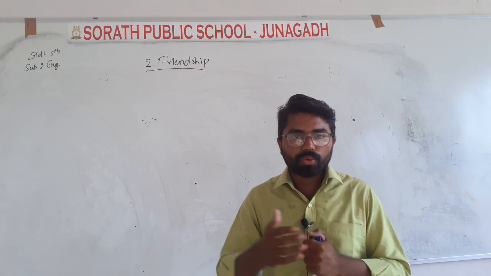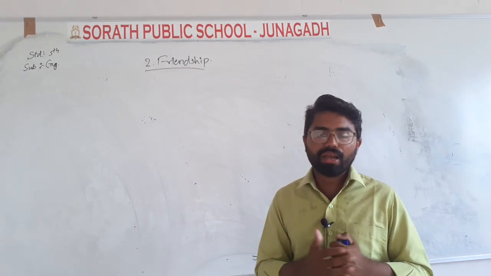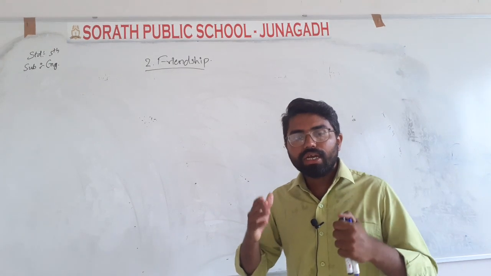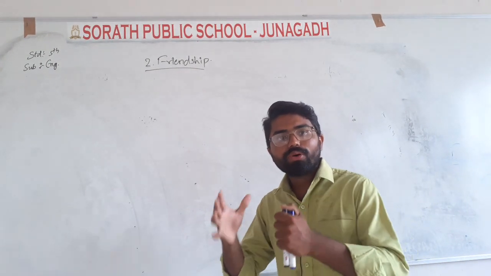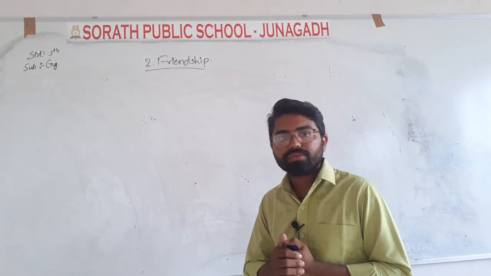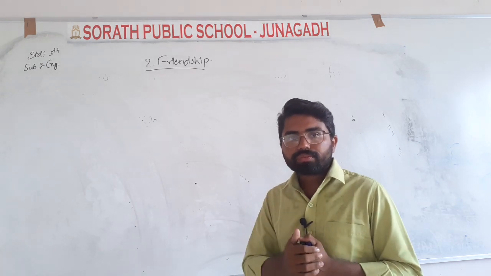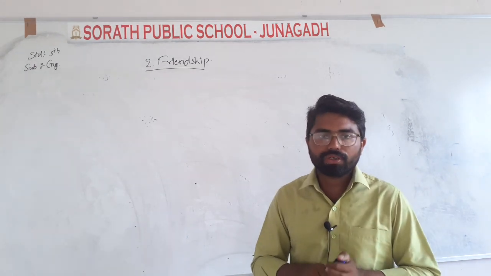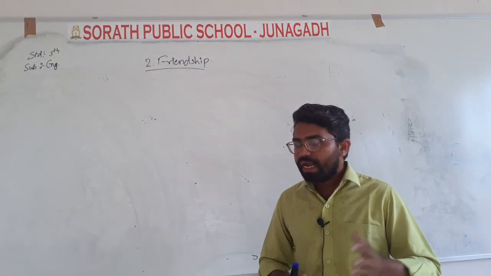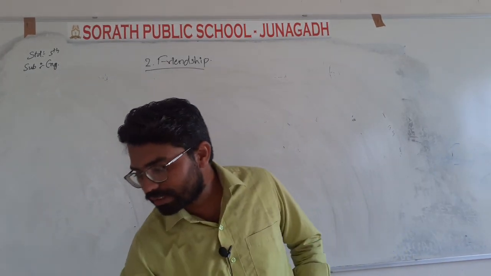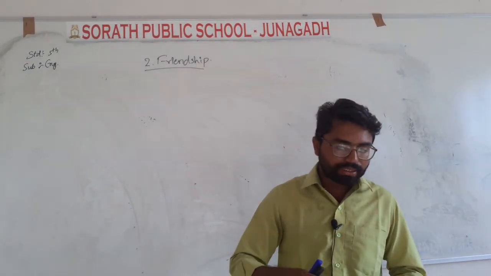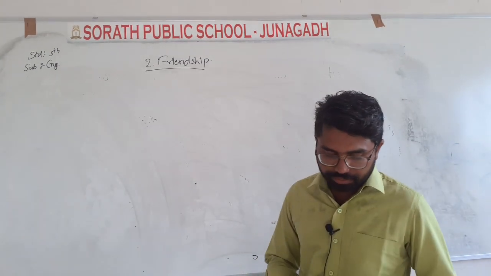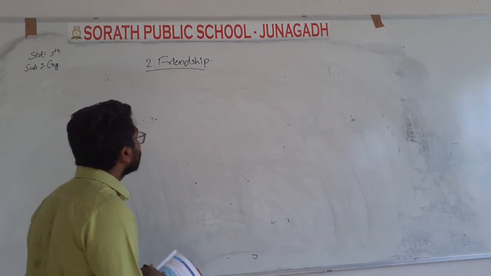So we should always have a good friend that is helpful to us, and in other words we are also helpful to our friend, in a two-way relationship like that. So today we will start our new chapter on friendship, and in friendship there is a poem. Its name is The Arrow and the Song, The Arrow and the Song.